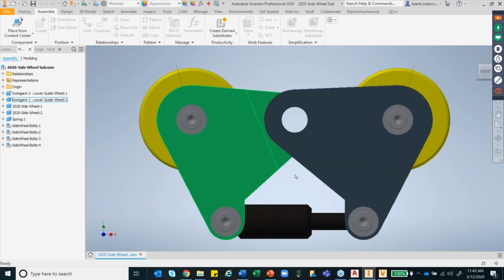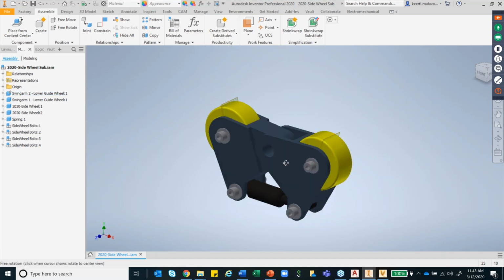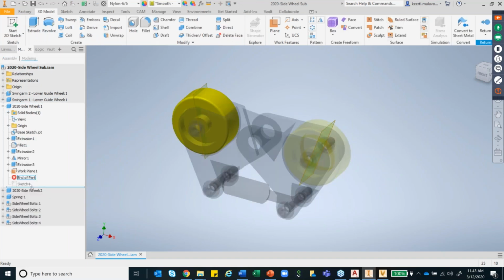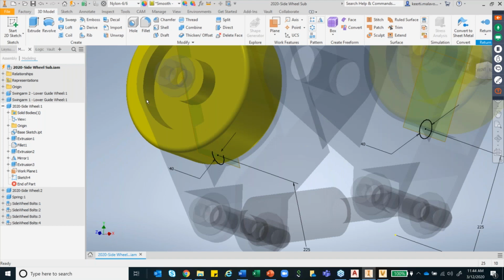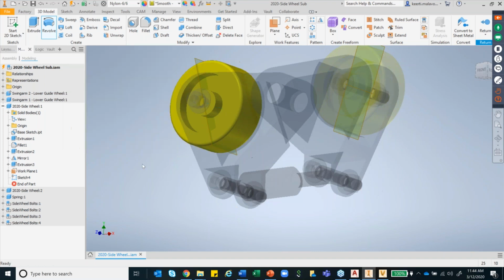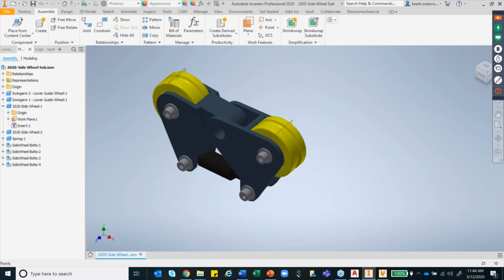So I have this old wheel design that I have. Now I have to use this for a different project with some modifications. So let's do some modifications here. Maybe I've already created a sketch here. So I want to add a groove to this wheel. So I'll just take the revolve command, use this, which is my axis, this is my axis. Rather than new, I will just cut it out, say okay, return, and this is my new design.